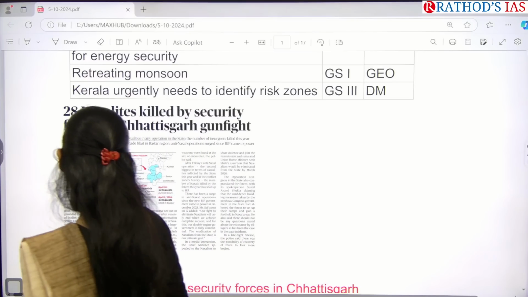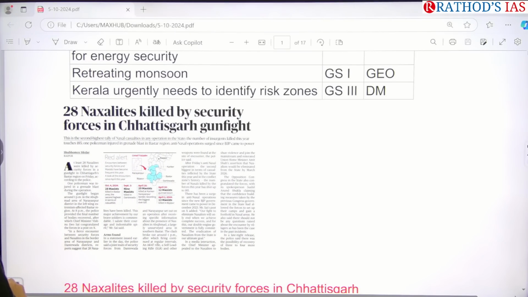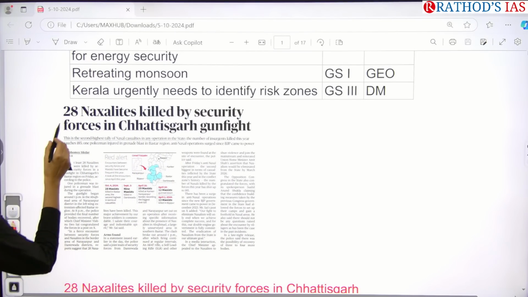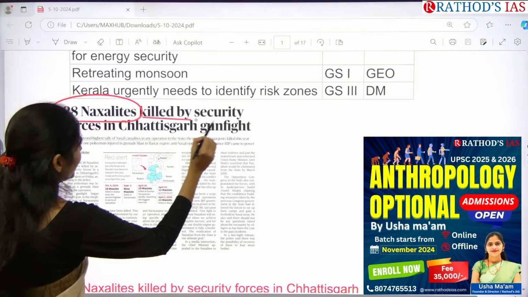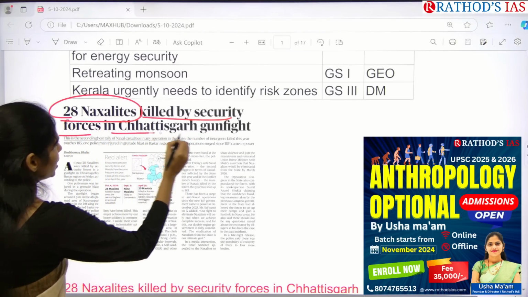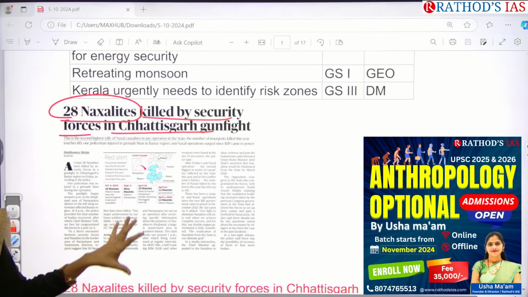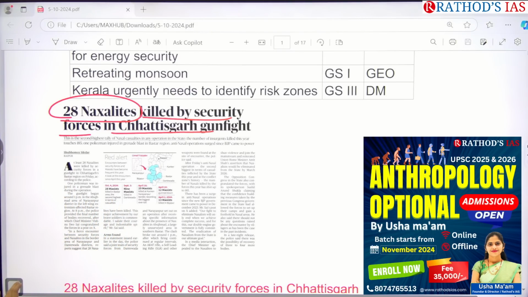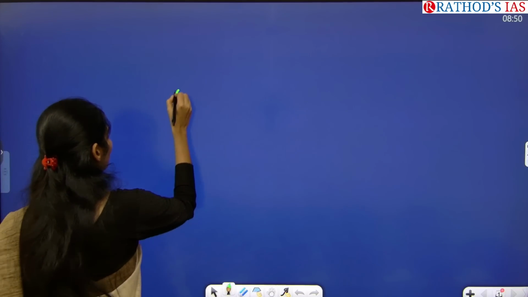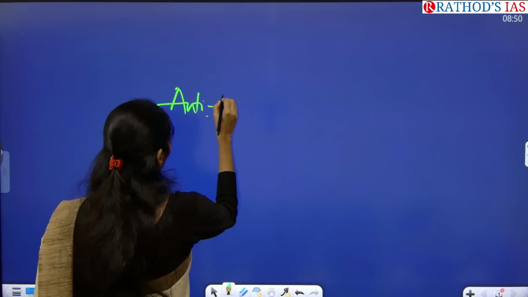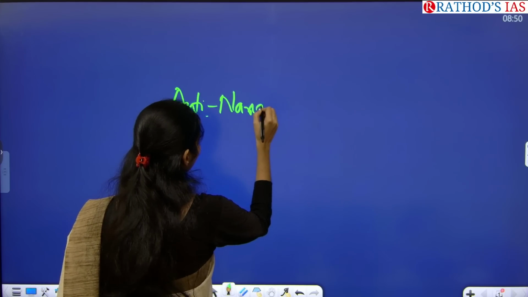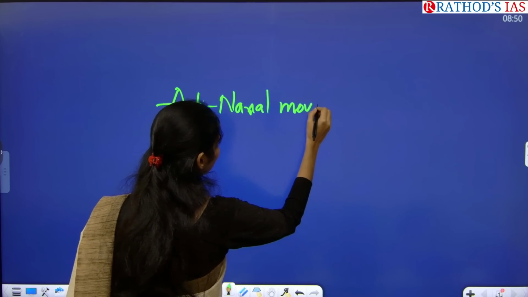So see the title, guys, it says 28 Naxalites killed by security forces in Chhattisgarh gunfight. So this article is talking about the anti-Naxal movement, right? Okay, so what is the keyword? Keyword is anti-Naxal movement in India.